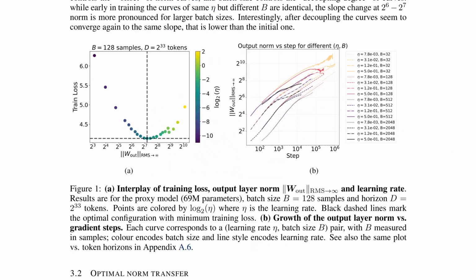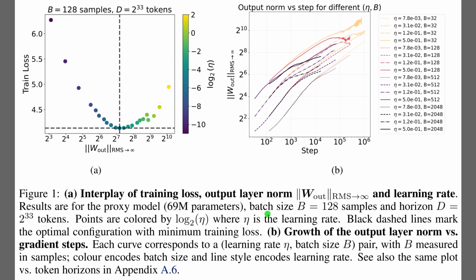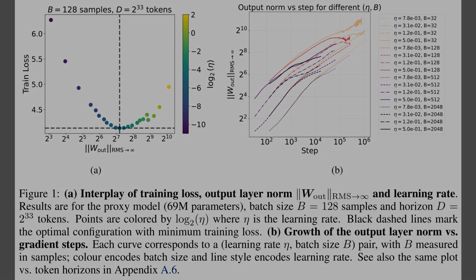Figure 1 shows that training loss hits a clear minimum at a specific output layer operator norm, and the learning rate pushes that norm higher. Panel A plots training loss against the output norm, revealing the sweet spot near 27. Panel B tracks norm growth over steps, where larger batch sizes separate the curves after a kink and then settle to a gentler slope. This behavior underpins the norm transfer idea.